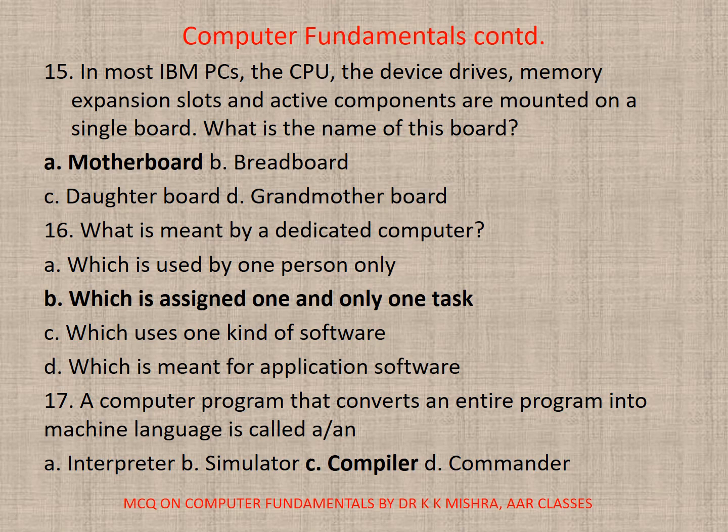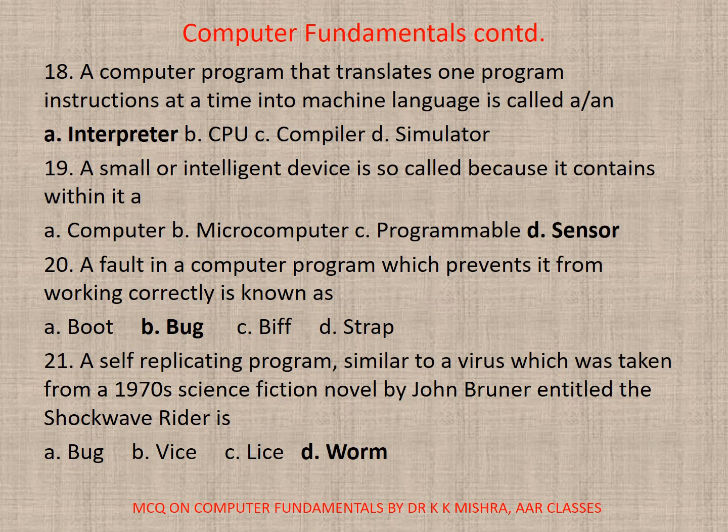17. A computer program that converts an entire program into machine language is called a A. Interpreter, B. Simulator, C. Compiler, D. Commander. Correct option is C. Compiler. 18. A computer program that translates one program instruction at a time into machine language is called an A. Interpreter, B. CPU, C. Compiler, D. Simulator. Correct option is A. Interpreter.